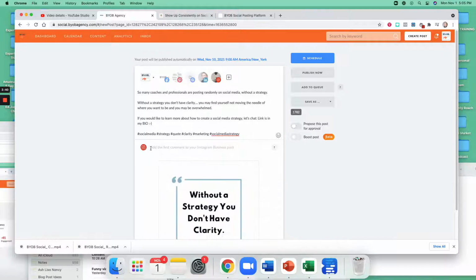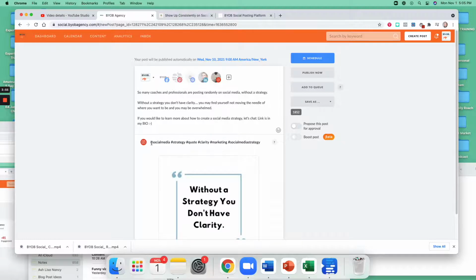Okay. And again, this little section here, you don't have to complete it, but it gives you the ability to add first comments to your Instagram business post. You can go ahead, and it is recommended that you put the hashtags in there just so it cleans up your post a little bit.